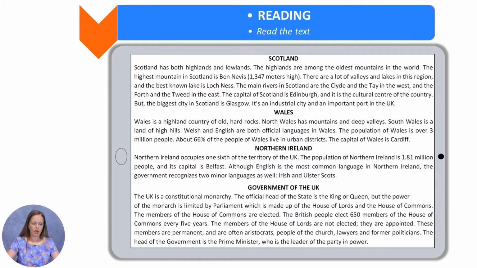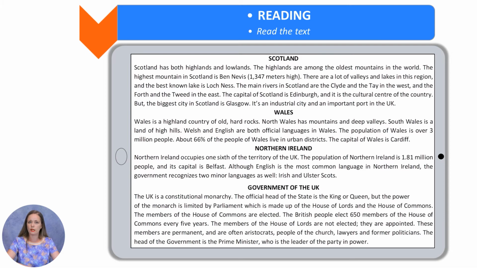The members of the House of Lords are not elected. They are appointed. These members are permanent and are often aristocrats, people of the church, lawyers, and former politicians. The head of the government is the Prime Minister, who is the leader of the party in power. Okay, so that is the new information I promised to read and learn together with you.